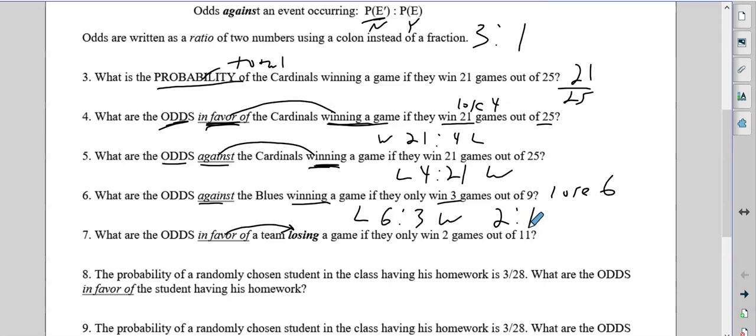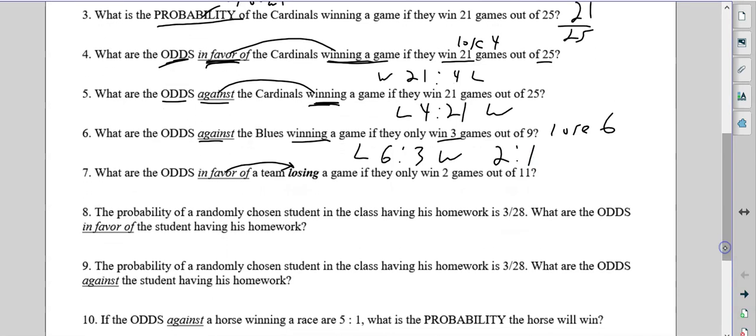Now, number 7, the one we talked about before, kind of a twist on it: in favor of losing. If they only win 2 games out of 11, which means they lose 9. But if we're in favor, we're talking about the first thing, losing, that means losing comes first and winning comes second. So that's why I put this arrow, because these two are tied together.